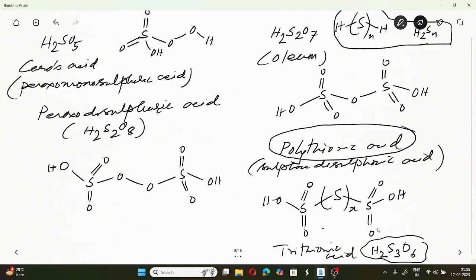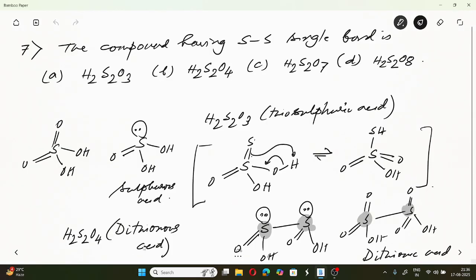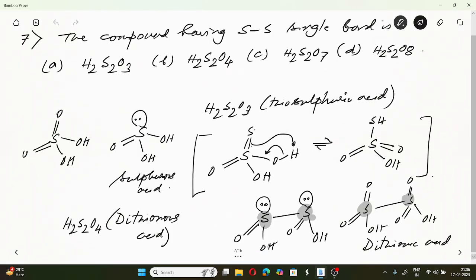So it does not fall under the category of this dithionic acid. If you look at the last page, at this dithionic acid, look, here also there is an SO3H group, but it does not fall under the category of polythionic acid because sulfane is not present here. So dithionic acid, which we call H2S2O6, does not fall under the category of polythionic acids.